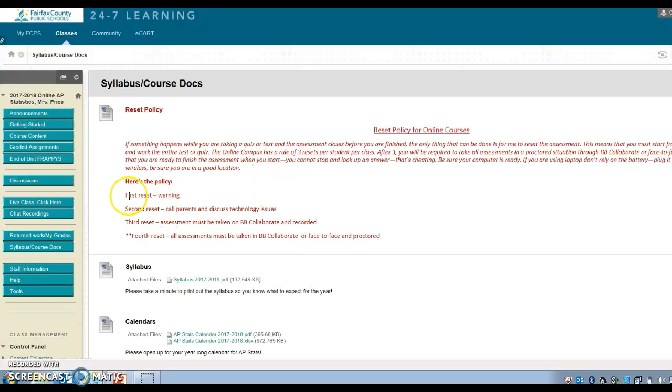However, if this is a continual problem, you're going to have to take your exams face-to-face. The first time you just get a warning, I reset it for you. The second time, talk to your parents and discuss technology issues. The third time, your assessments have to be taken through Blackboard Collaborate with me and recorded. And the fourth time, you'll have to actually take them face-to-face. So just make sure once you start a test or quiz that you don't start it and then go to dinner and come back. You just have to sit down and finish it all at one time.